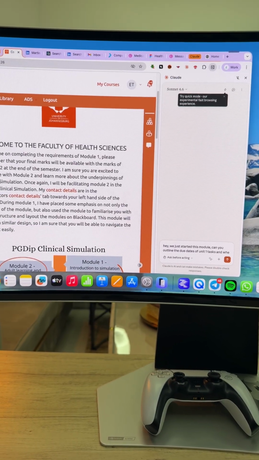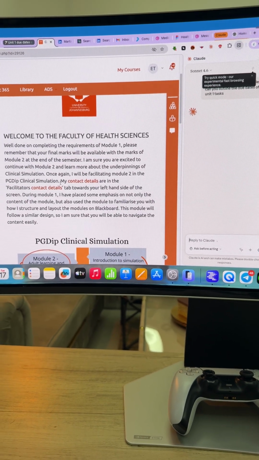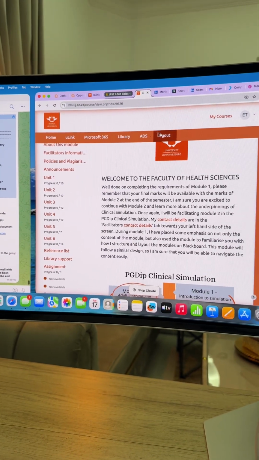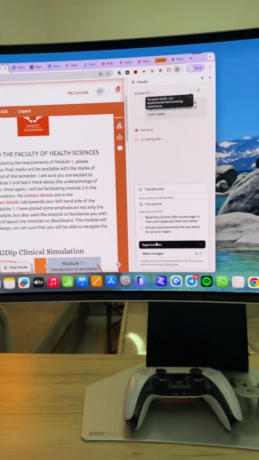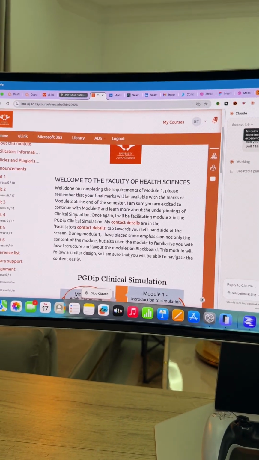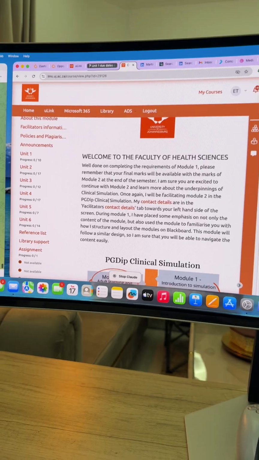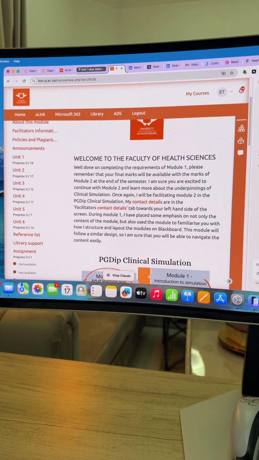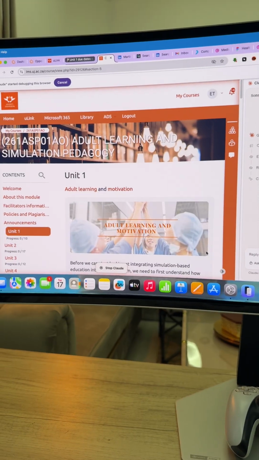So then what it will do is that it has access. Can you see this hovering? It has access to this whole thing. It will probably just say read elements course plan, and extract whatever. It will do that. It will go in, read pretty much everything else, and then give you a summary. And it will look for specifics, it will click around, adult learning and motivation, whatnot.